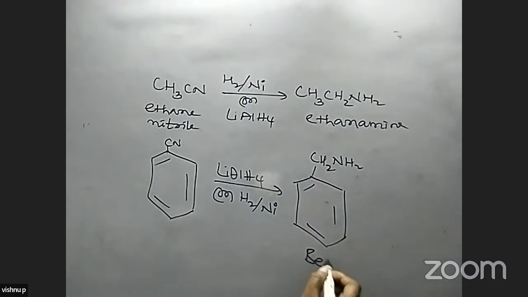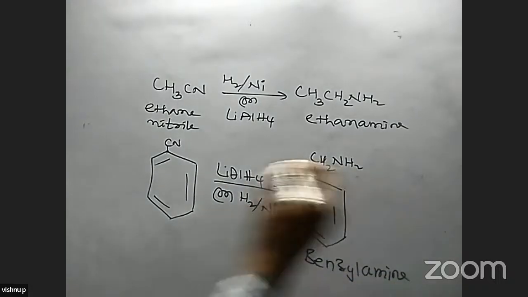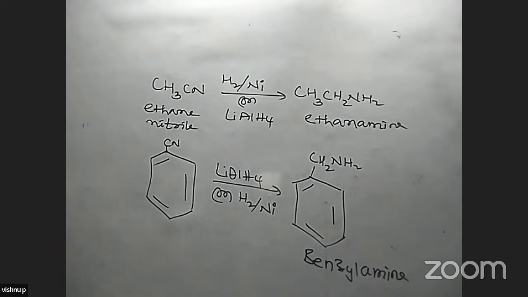This is called benzylamine, formed in this reaction when it reacts with lithium aluminum hydride. A primary amine is formed in this reaction.